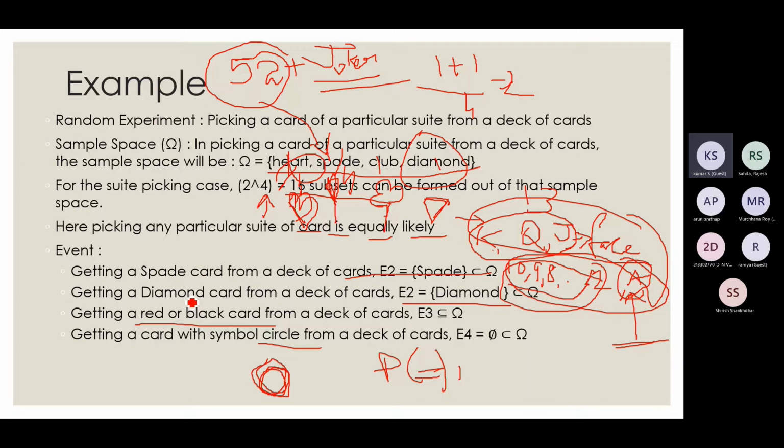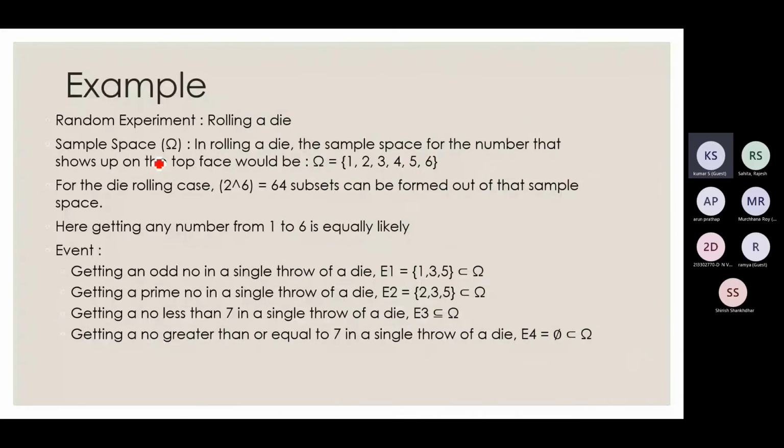Okay. The next experiment, I assume, is rolling a die. So here we have 6 outcomes: 1, 2, 3, 4, 5, 6. And there are 2 raised to 6, that is 64 subsets, and getting any number from 1 to 6 is equally likely. So the probability of getting 1 is 1 by 6, getting 2 is 1 by 6, getting 6 is 1 by 6. Then the probability of getting an odd number: if it is 1, 3, or 5, I will get an odd number. So that will be 3 out of 6, so 1 by 2 is my probability.